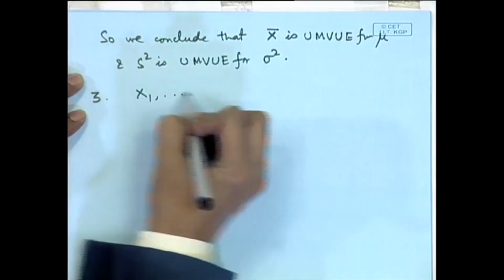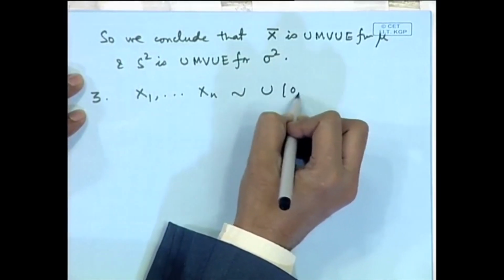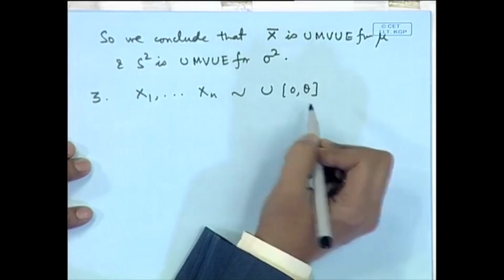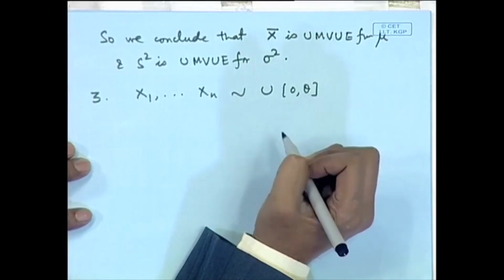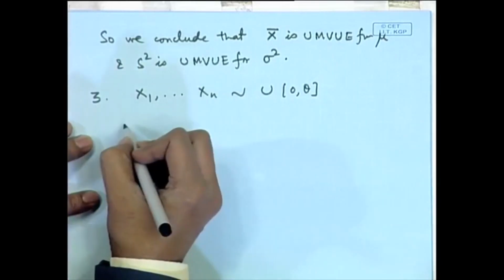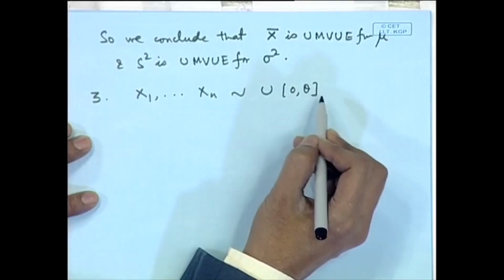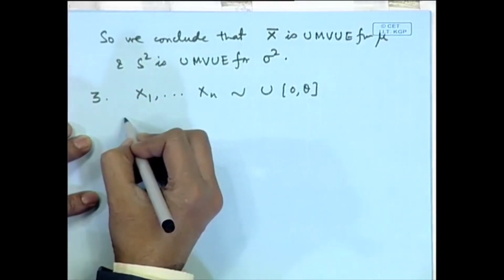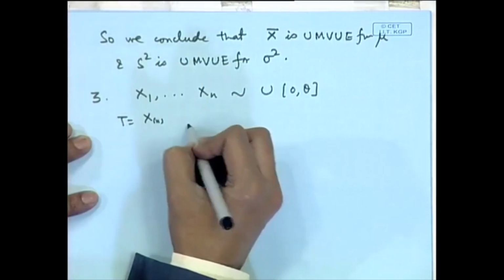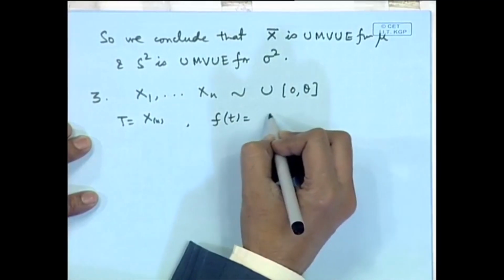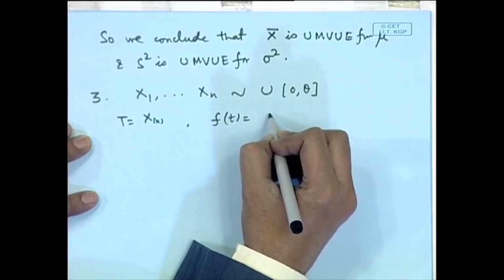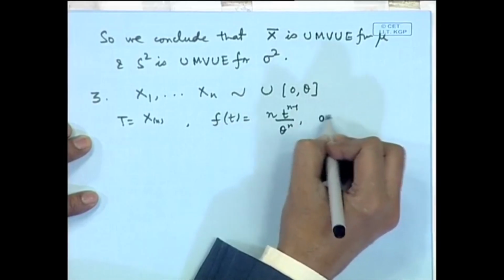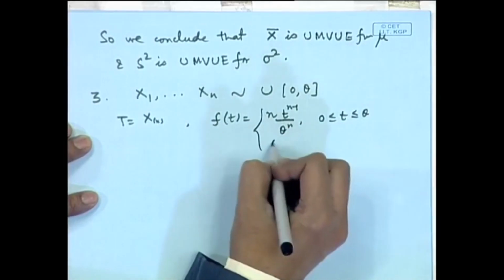Let us take another familiar example, that is of a uniform distribution. Here we have seen the method of moments estimator was 2 x bar, which was unbiased, MLE was x n. So, we write down the joint distribution. We have seen x n is actually sufficient, but what about its completeness? So, let us write T is equal to x n. What is the distribution of this? It is n t to the power n minus 1 by theta to the power n, 0 less than or equal to t less than or equal to theta, 0 otherwise.